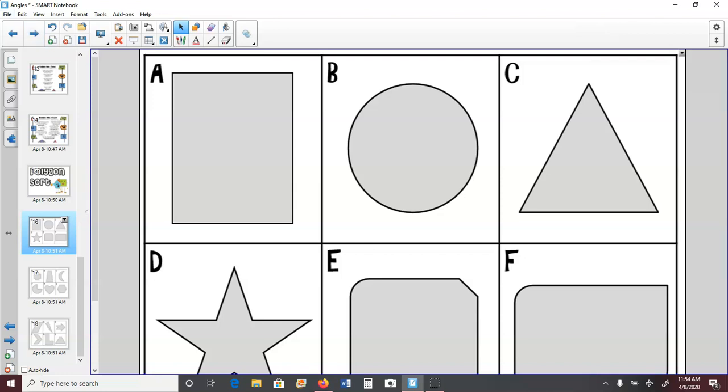So when we look at shape A, would we say this is a polygon? Has four sides to it. It's straight, it's closed. So yes, it is a polygon. And now we need to figure out what we would call it. What special name does it have?